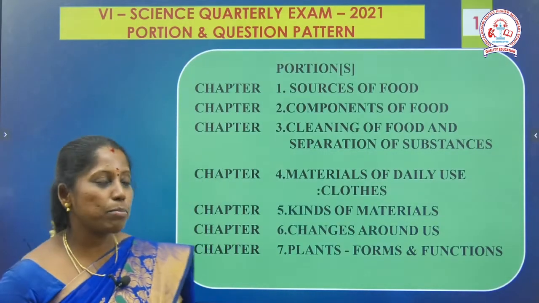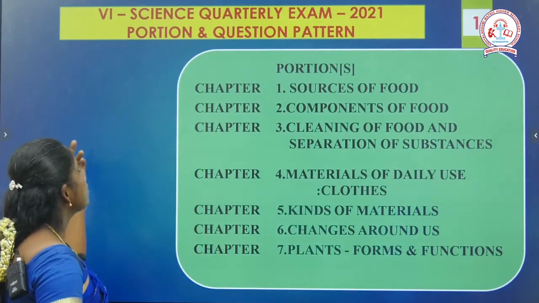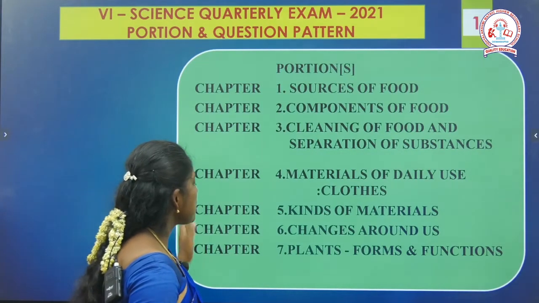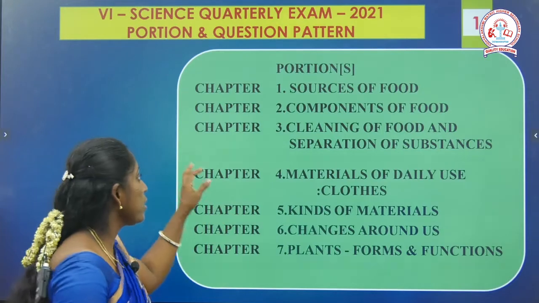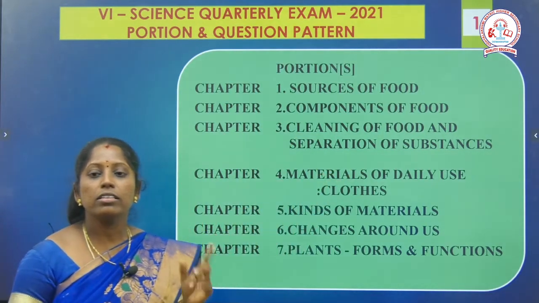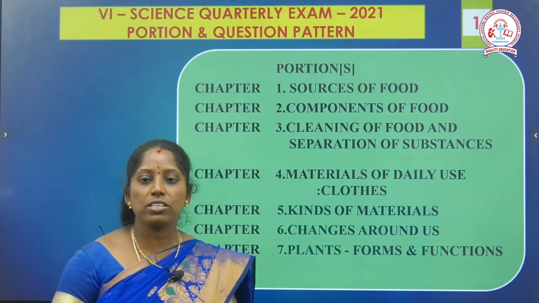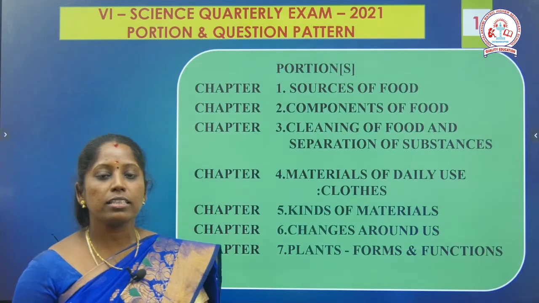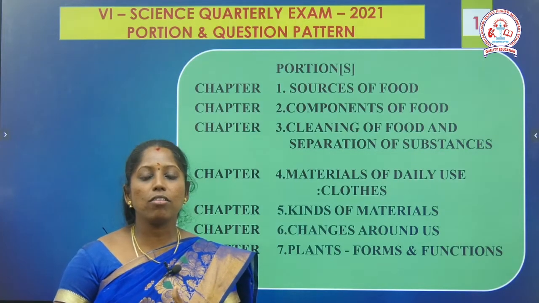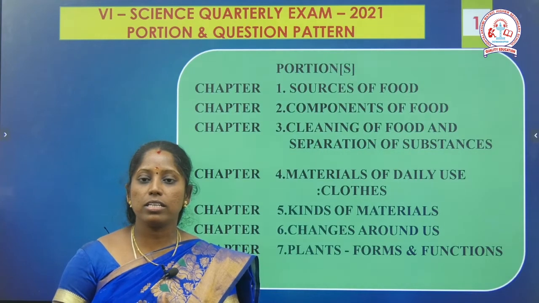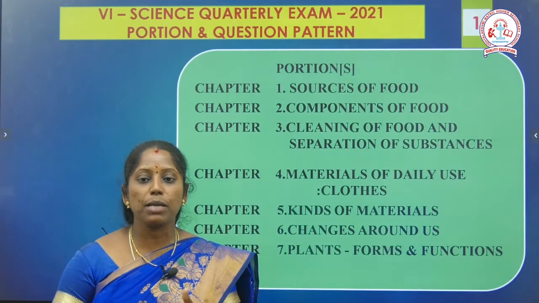Students, today we discuss the portion of the science subject for 6th standard students. The first chapter is sources of food, the second is components of food, the third is cleaning of food and separation of substances, the fourth is materials of daily use, the fifth is kinds of materials, and the sixth chapter is changes around us. In changes around us, you should know about the types of changes.